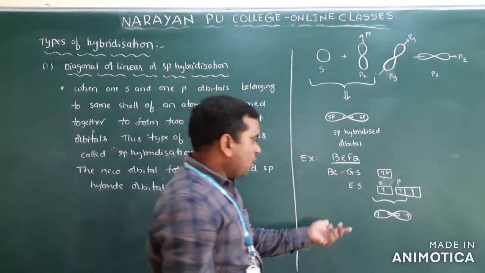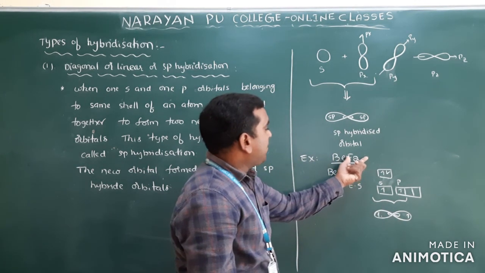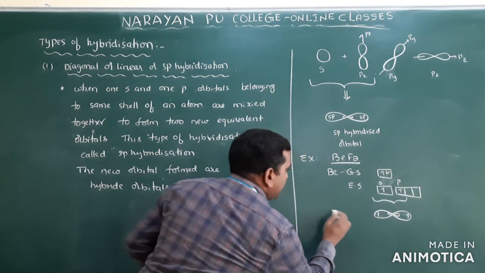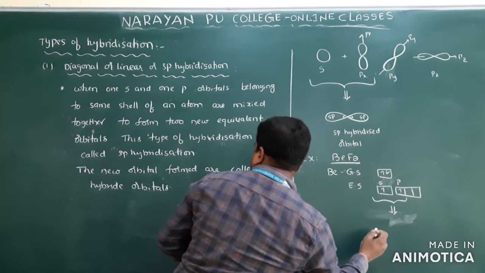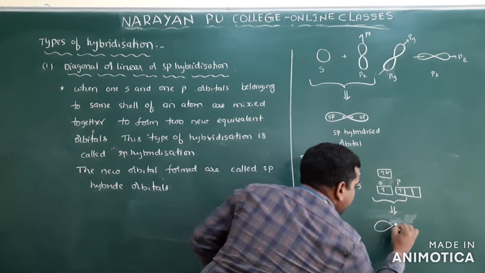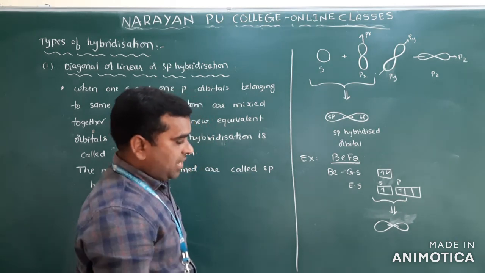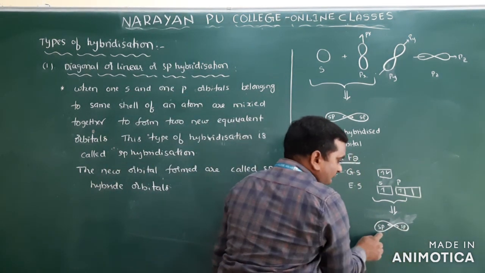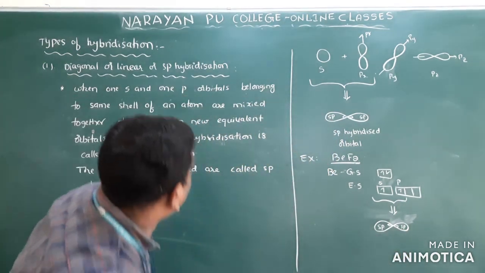Clear? Now this sp hybrid orbital will combine with the fluorine orbital. Fluorine means what will you get? So this is the hybridized orbital. Clear? Like this, this is the sp hybridized orbital. So these are 2 orbitals, one sp and another sp. Here 1 electron and here 1 electron will be there. Now I will write this side.